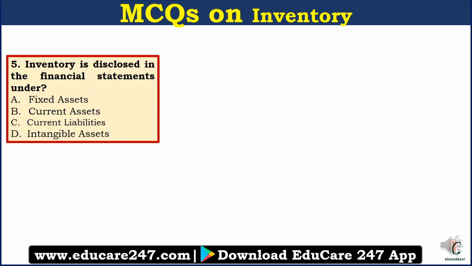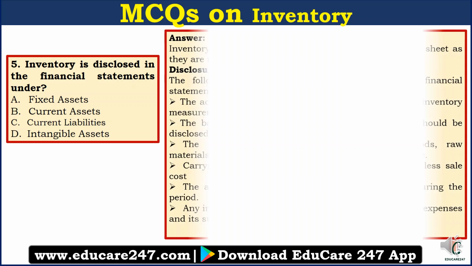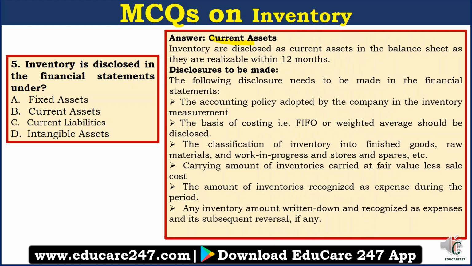Last question, question number 5. Inventory is disclosed in the financial statements under A. Fixed assets, B. Current assets, C. Current liabilities, or D. Intangible assets. So the answer to your question is current assets. Inventories are disclosed as current assets in the balance sheet as they are realizable within 12 months. So those assets that are realizable within 12 months form a part of your current assets, and those assets that are realizable after 12 months are your long-term assets.